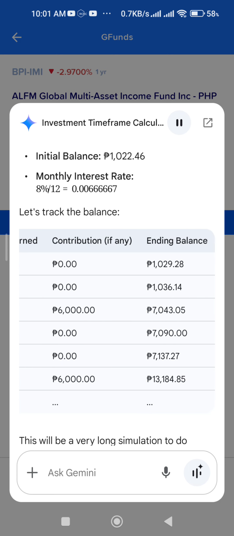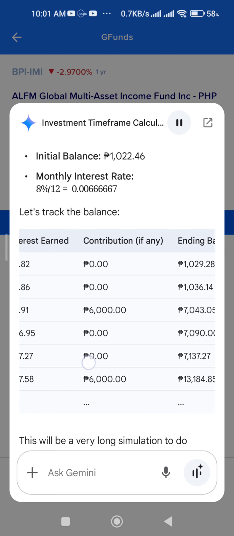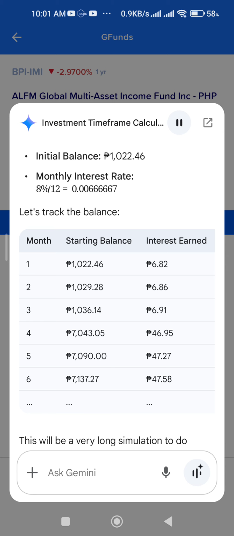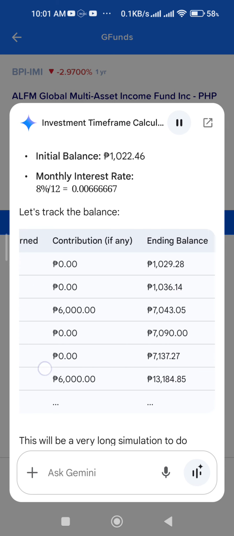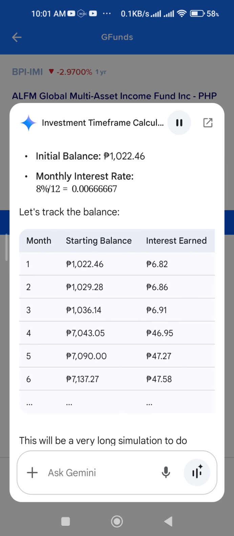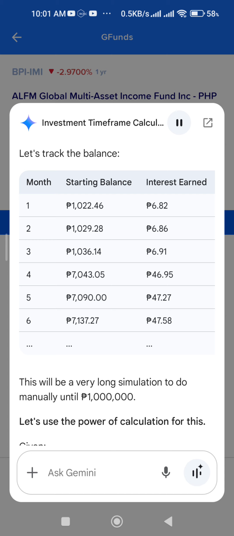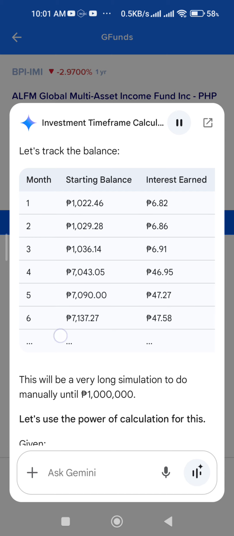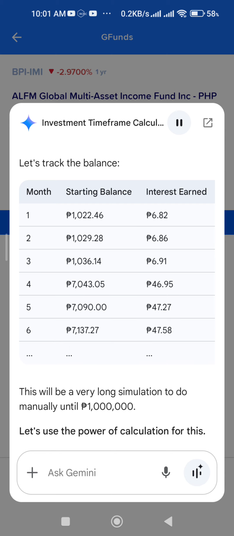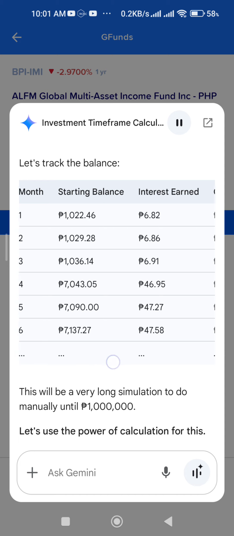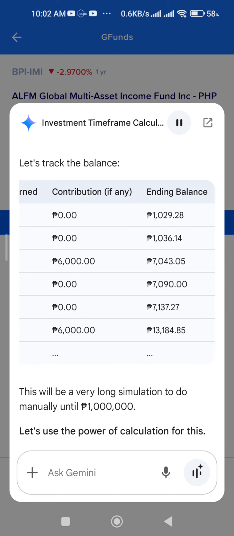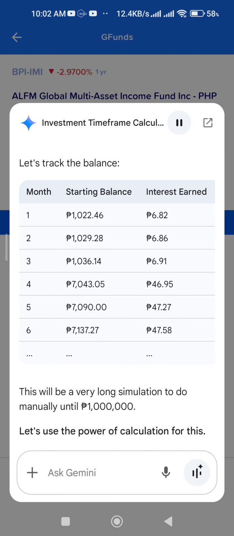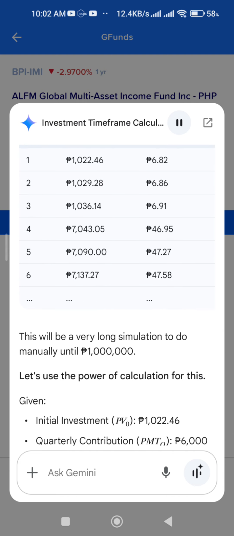7,043.05 pesos. Month 4: 7,043.05 pesos, 46.95 pesos, 0 pesos, 7,090 pesos. Month 5: 7,090 pesos, 47.27 pesos, 0 pesos, 7,137.27 pesos. Month 6: 7,137.27 pesos, 47.58 pesos, 6,000 pesos, 13,184.85 pesos.